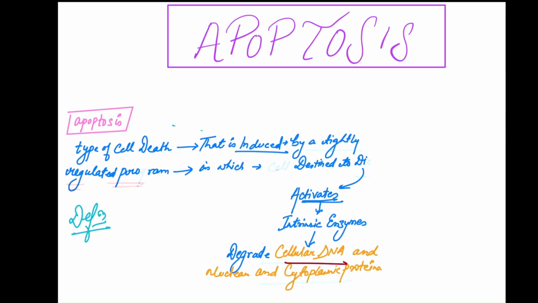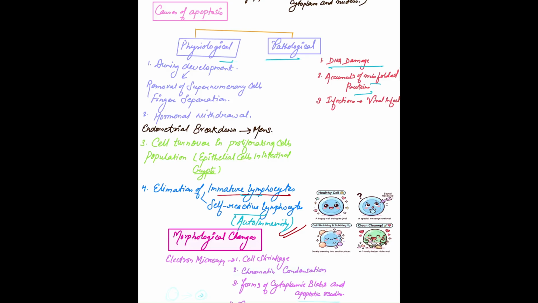Apoptosis is a genetically programmed, ATP-dependent type of cell death that is induced by a tightly regulated program in which the cell which is destined to die will activate some kind of intrinsic enzyme, and that intrinsic enzyme will lead to degradation of all the cellular, nuclear and cytoplasmic proteins of that cell. So we know apoptosis is a programmed and controlled cell death.